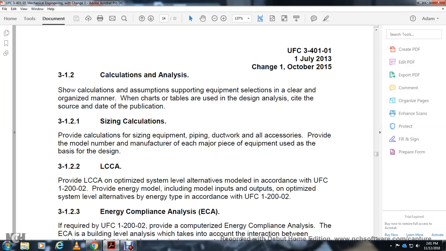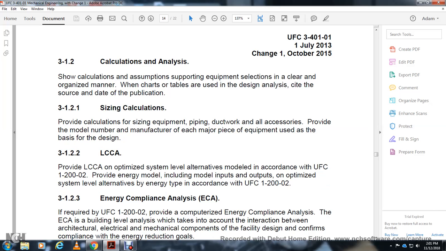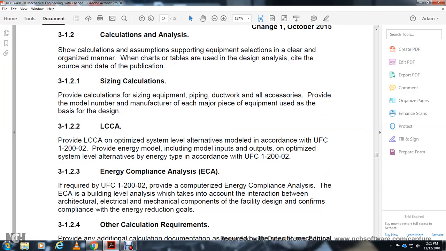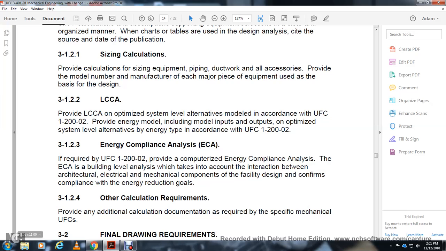According to the UFC 1-200-02, 3.1.2.3, for the engineering compliance analysis. They require the UFC 1-200-02 to provide the computerized engineering compliance analysis, the ECA. The building level analysis, which takes into account the interaction between the architectural, electrical, and mechanical components of the facility design, conforms and is compliant with the energy reduction goal. 3.1.2.4.